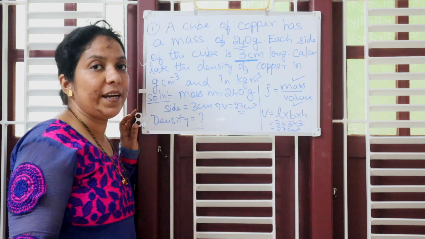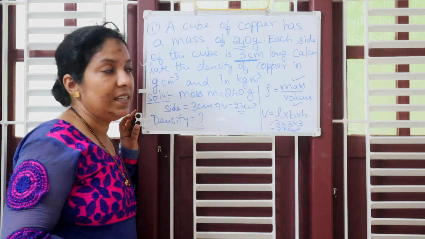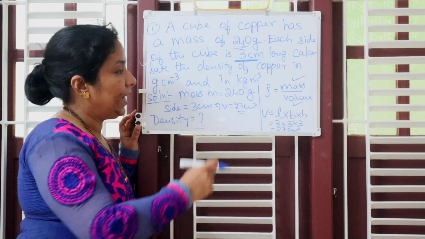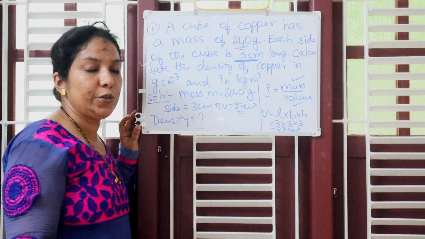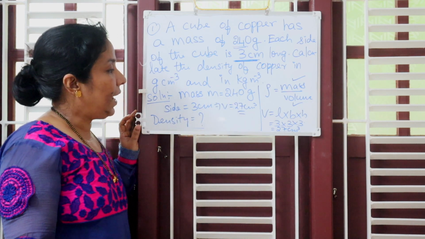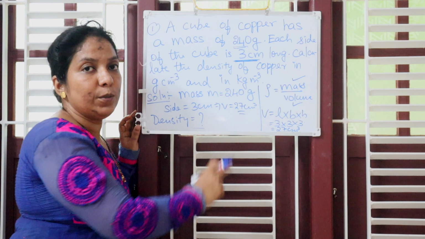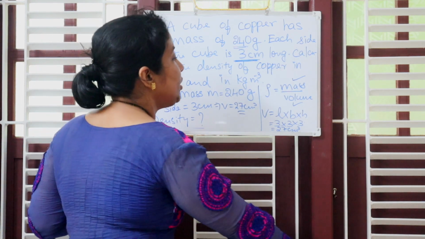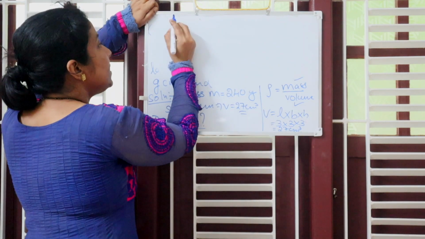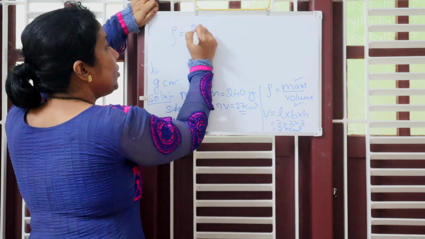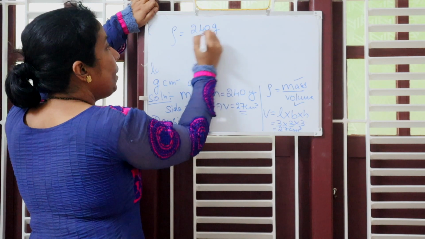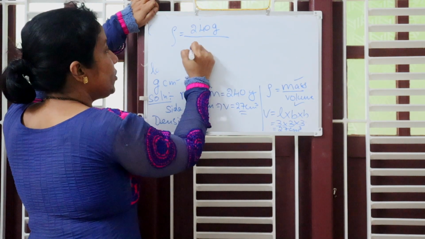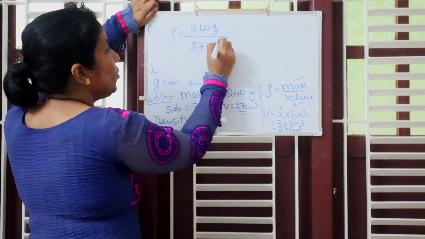Therefore, how do you find the density? Straight away you substitute 240 gram in the place of mass, and 27 cm cube in the place of volume. So let us substitute and get the answer. That is, density is equal to 240 gram over 27 cm cube.